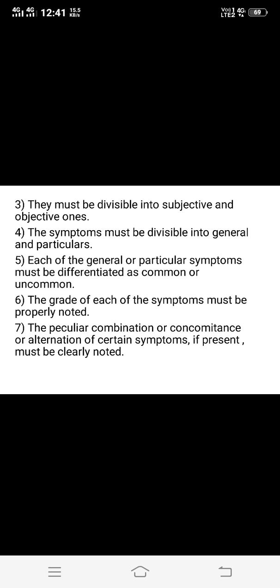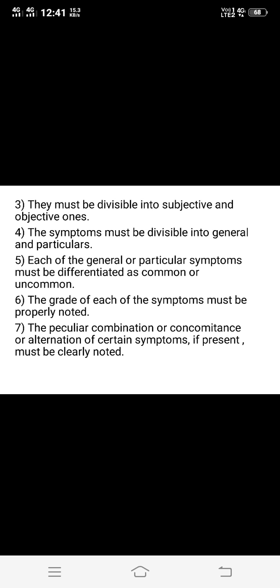Then next, the grade of each of the symptoms must be properly noted. That is, the importance of each symptom must be properly noted while taking the symptoms for the totality. Then the peculiar combination, concomitance or alternation of certain symptoms, if present, must be clearly noted.